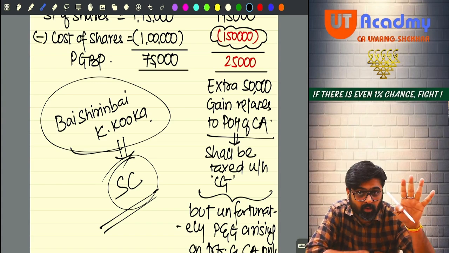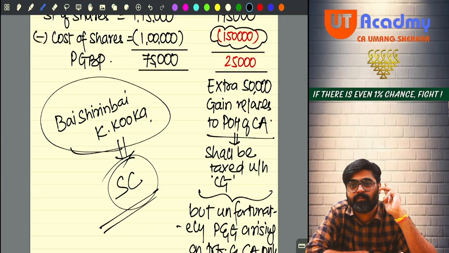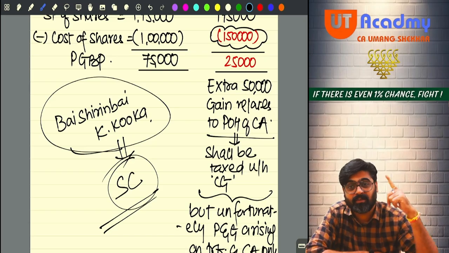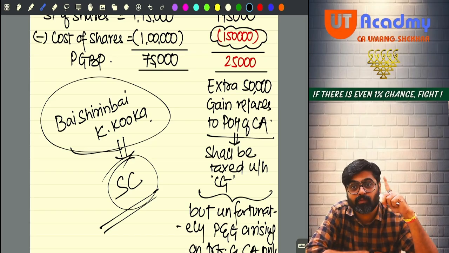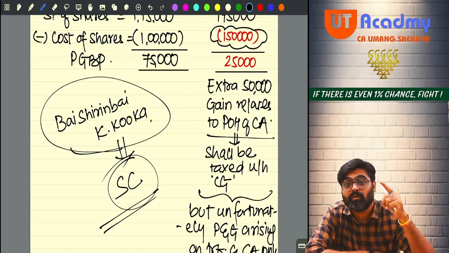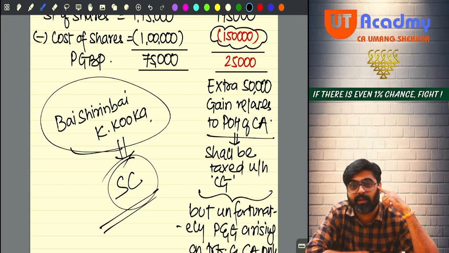This judgment came in the newspaper. Early morning I am reading this. Now what will I think? I have purchased some jewelry 20 years back for 1 lakh. Right now the value of that jewelry is 25 lakhs. Appreciation in the value of the capital asset is 24 lakhs. I want to sell the jewelry. But if I sell the jewelry as a capital asset, what will happen? 24 lakh will be taxable under capital gains.